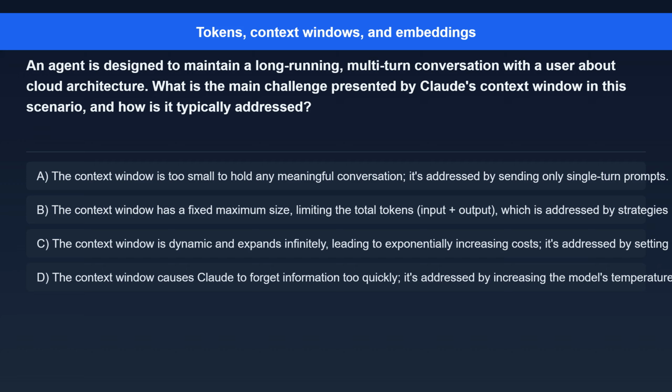Option C. The context window is dynamic and expands infinitely, leading to exponentially increasing costs. It's addressed by setting a strict max tokens to sample. Option D. The context window causes Claude to forget information too quickly. It's addressed by increasing the model's temperature.